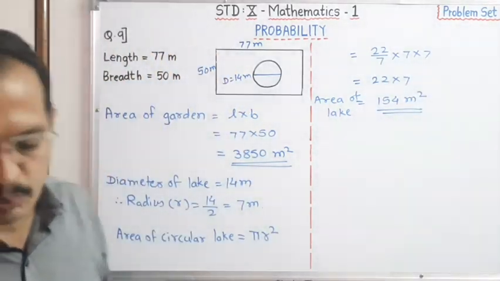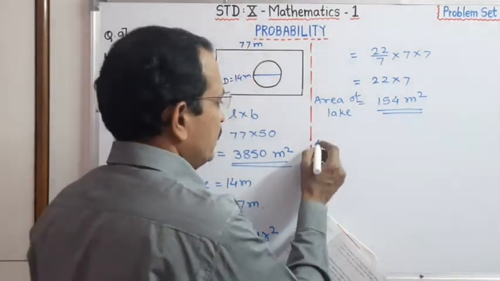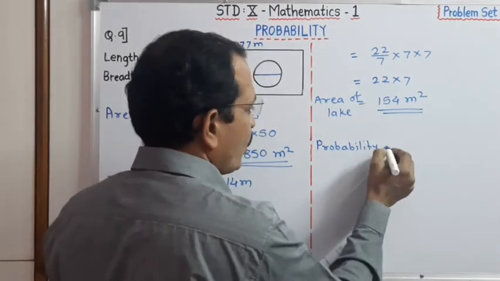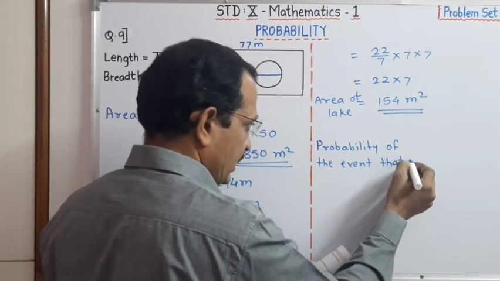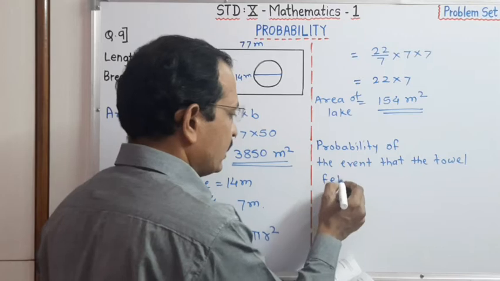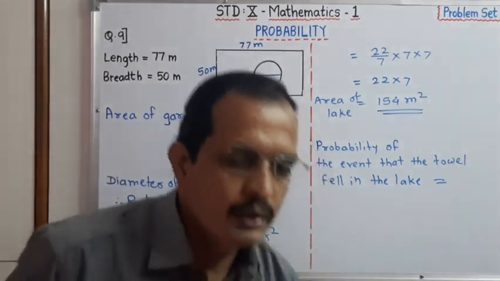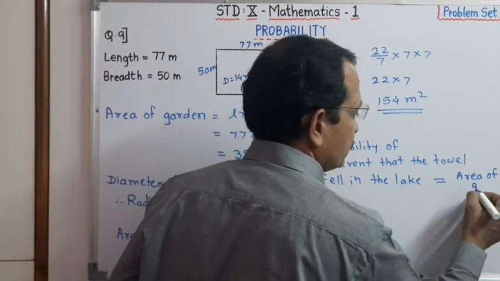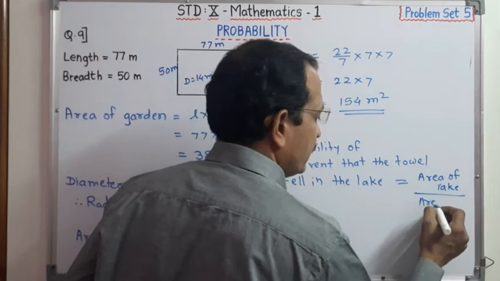Now we have to find out the probability of the event that the towel fell in the lake. See here, the probability of the event that the towel fell in the lake is equal to the area of the lake upon the area of the garden.